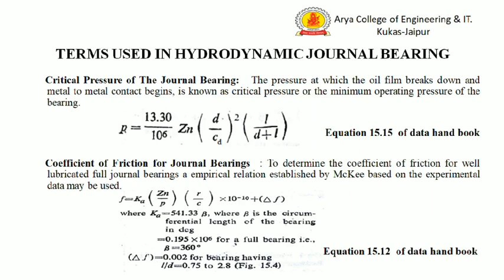Next is the coefficient of friction for the journal bearing. The coefficient of friction is determined by the Mackey experimental equation, given by equation 15.12.